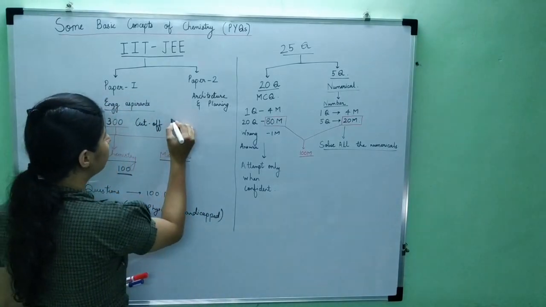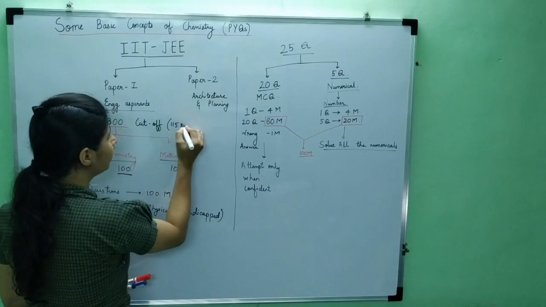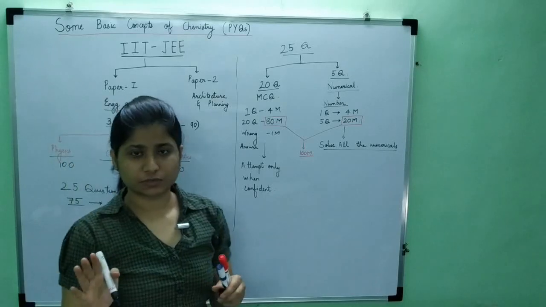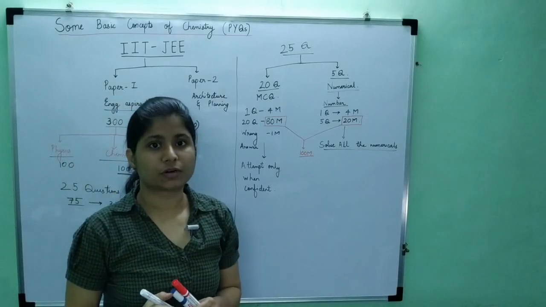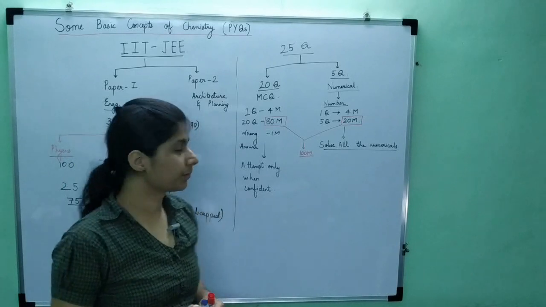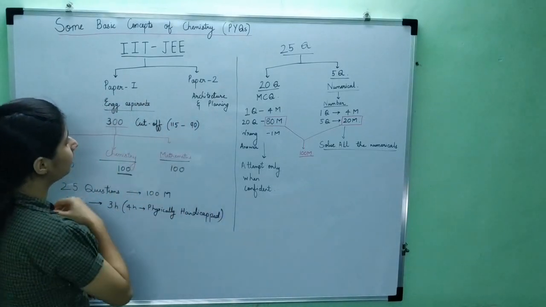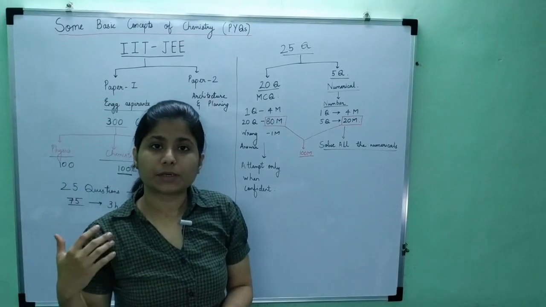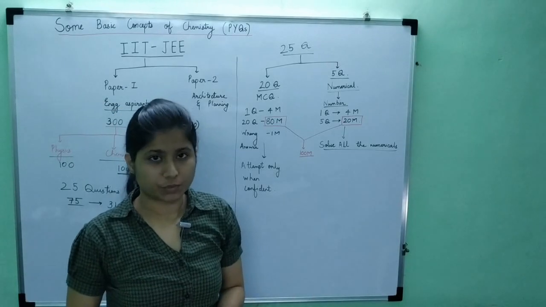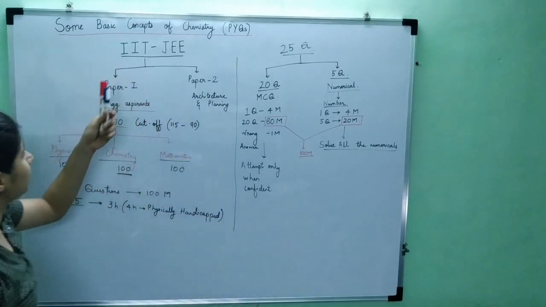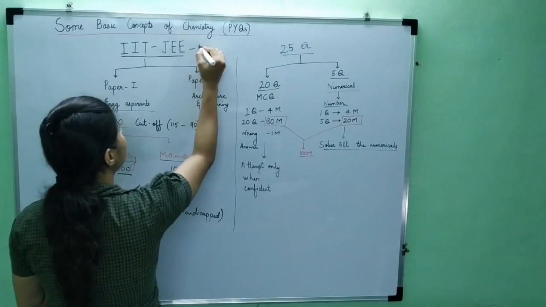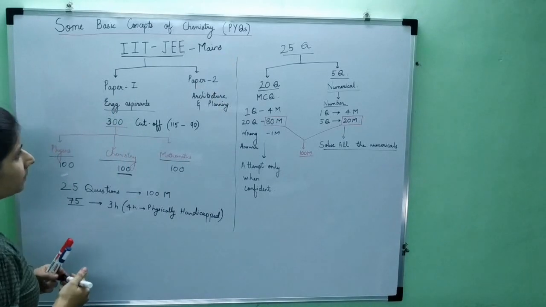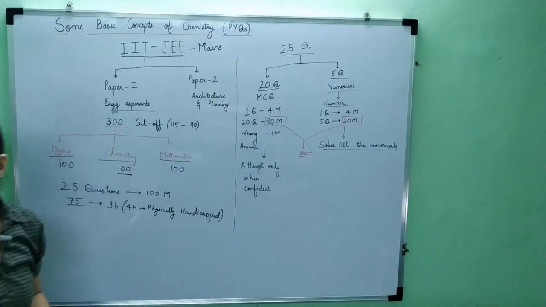Now, the cutoff has varied from 115 to around 90. So the cutoff varies. This is the cutoff generally for the general category. For other categories, the cutoff is still lower. This cutoff is a primary or basic requirement for you to appear in JEE Advanced. So this is IIT JEE Mains, and the second round is JEE Advanced. Now what happens with the JEE Mains score?